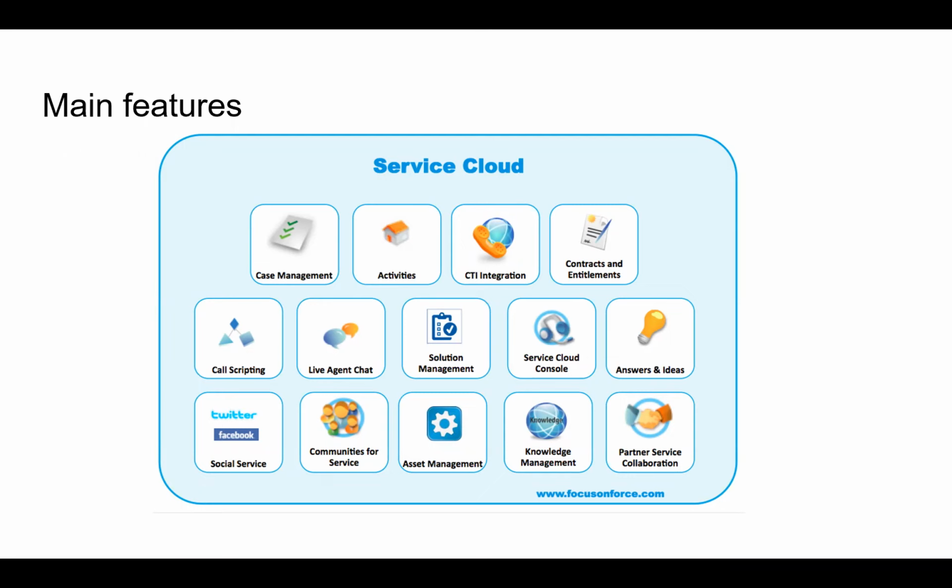So this CTI integration is basically related to phone calls without a physical phone. We would say it's a virtual phone. We can make virtual phone calls. And the other thing is, with the CTI integration, service agents can have all the phone functionalities such as hold, mute, transfer, everything they can do with this CTI integration.